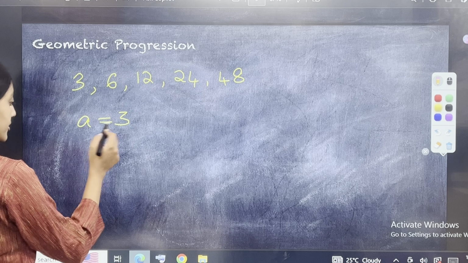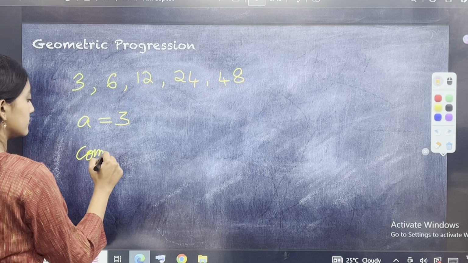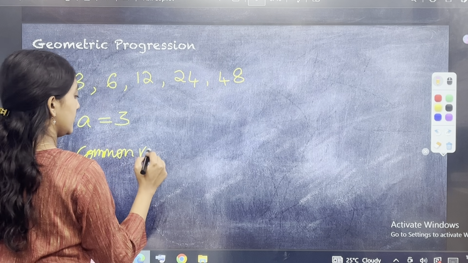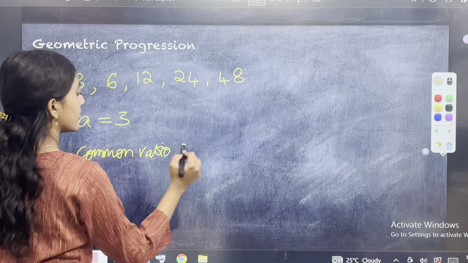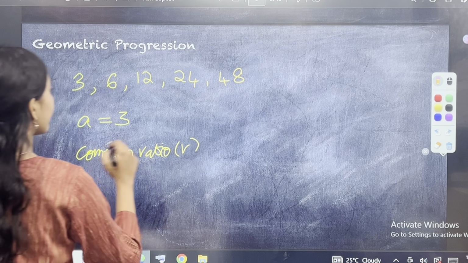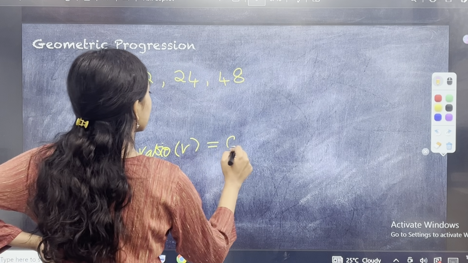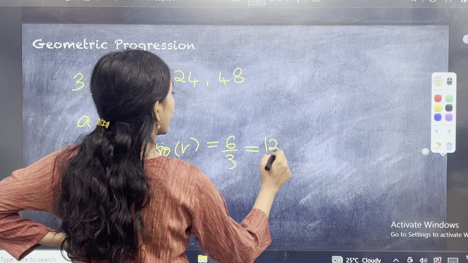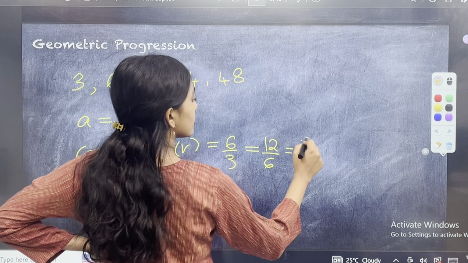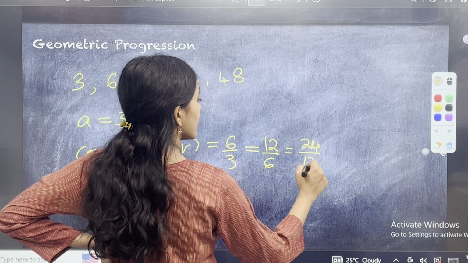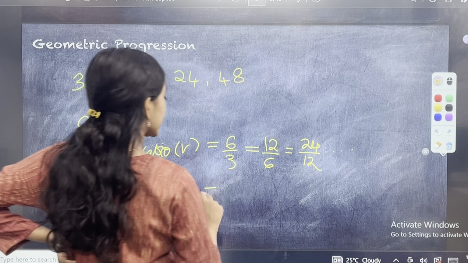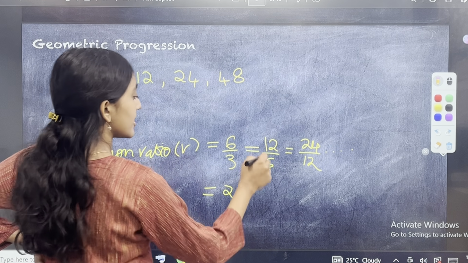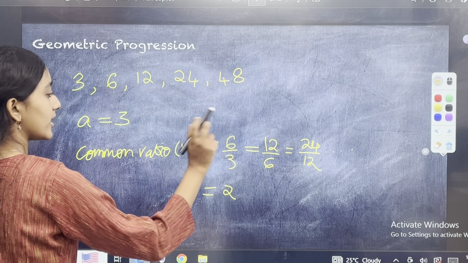The common ratio is nothing but R. Now we signify this R as 6 by 3, which is equal to 12 by 6, which is equal to 24 by 12, and so on. Basically 6 by 3 is 2, 12 by 6 is 2, 24 by 12 is 2.